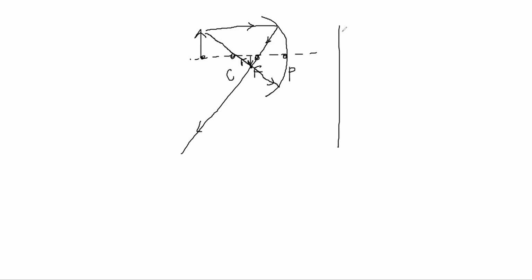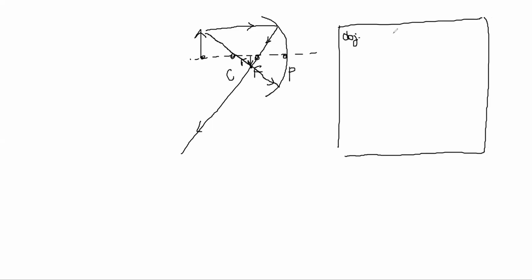So you actually have 6 cases that come, for object and image. The first case is when the object is at infinity, we'll do that. So first let's write beyond C, then between C and F.